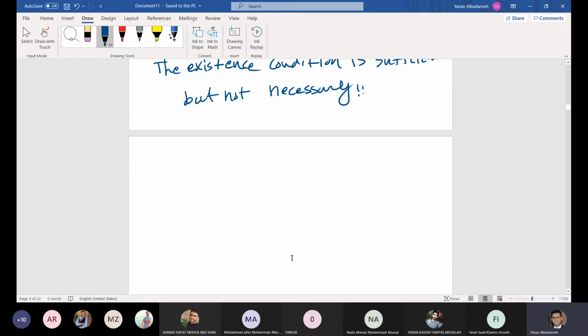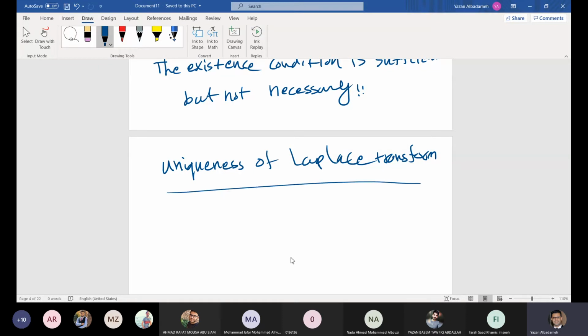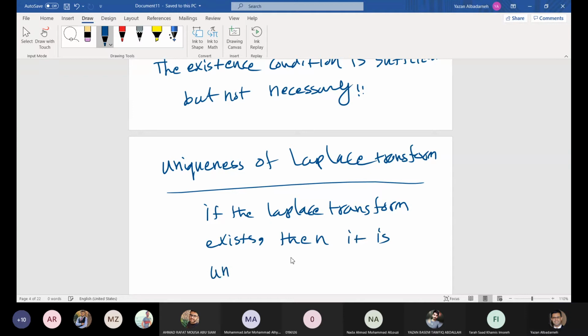Now the bottom line is the uniqueness of the Laplace transform. If the Laplace transform exists, it's uniquely determined.